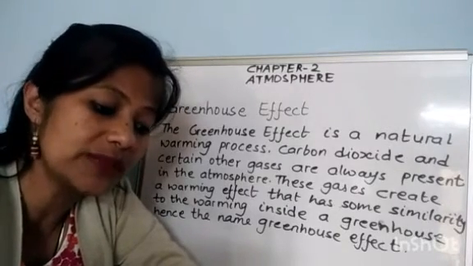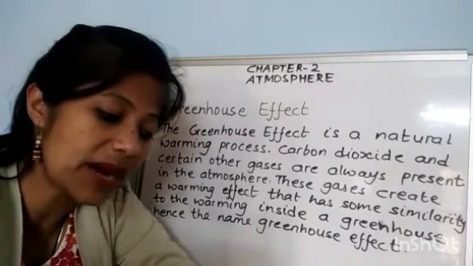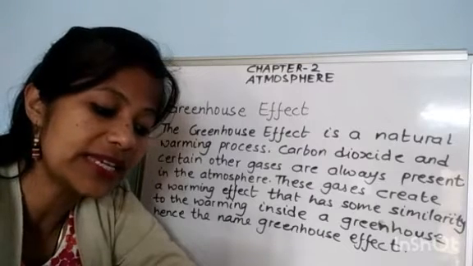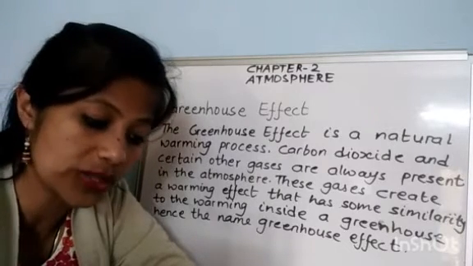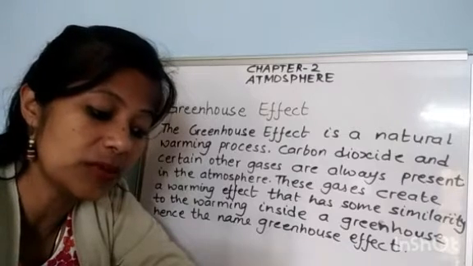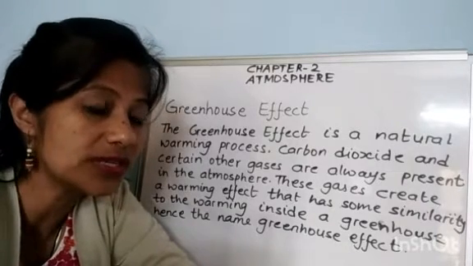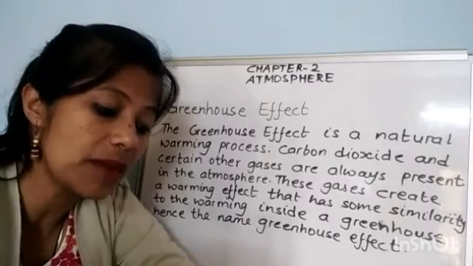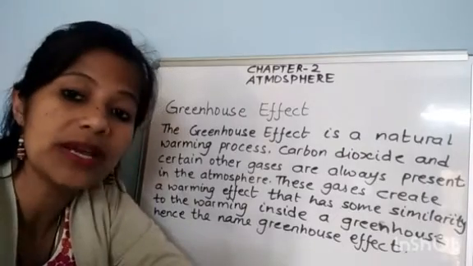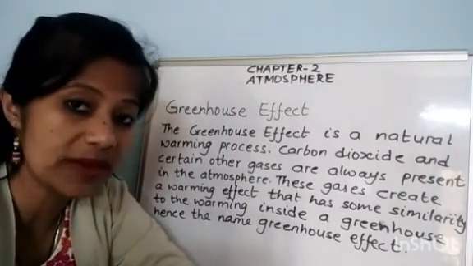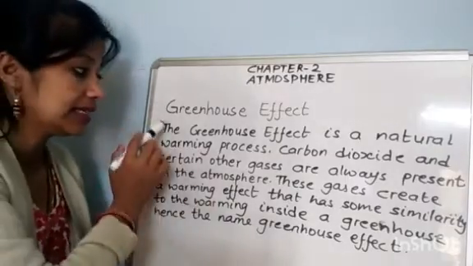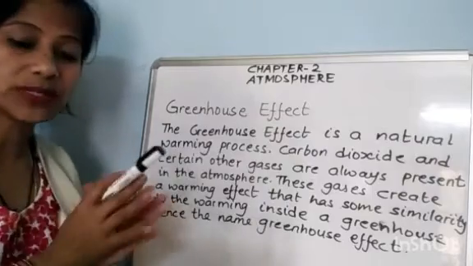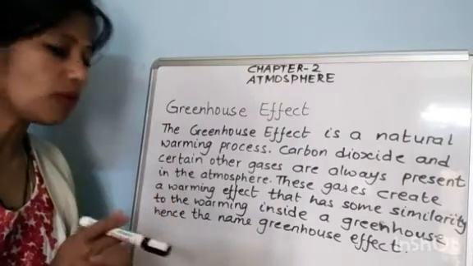The same phenomenon is felt by us in a parked car in the sun during summers. You may find the inside of the car is very hot. The heat of the sun is able to reach inside the car, but it is not able to escape out. This phenomenon is called the greenhouse effect. Greenhouse effect is a natural warming process.